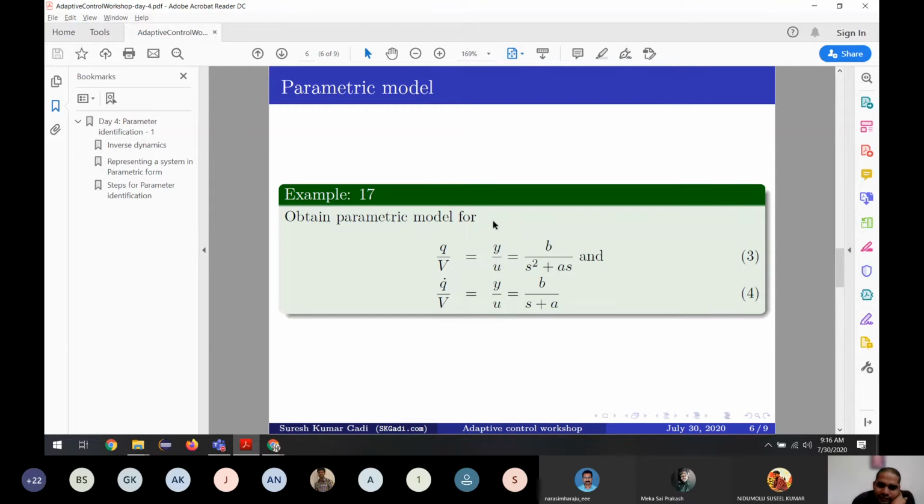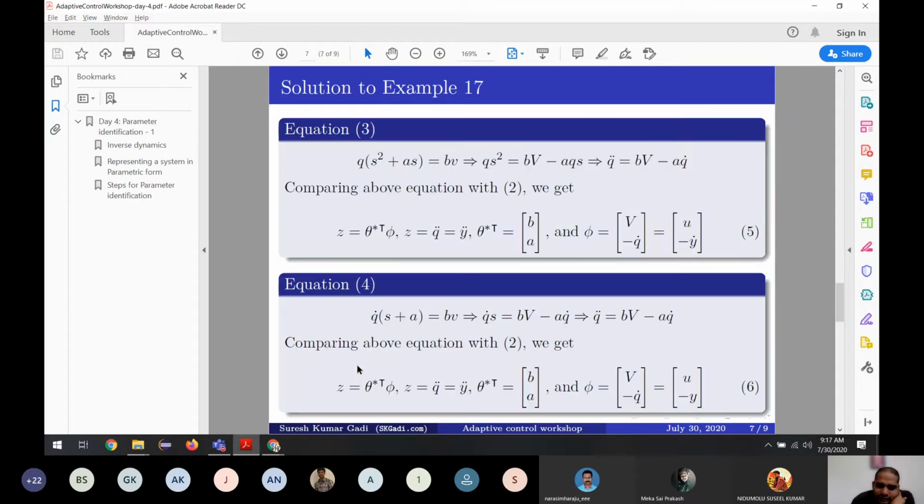So to get more into that terminology, instead of Q you can use Y, and instead of V the voltage, let us use U. So this is the parametric model for the robotic arm. If you have any doubt until here, please ask me.